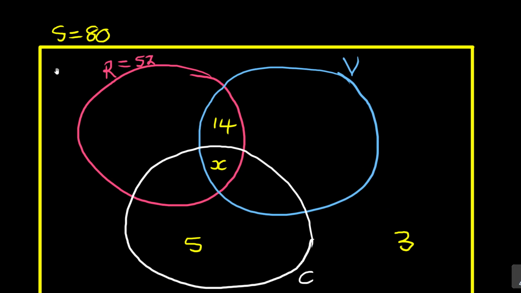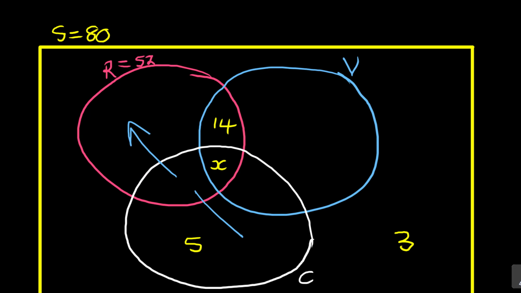Where is rugby? We've got rugby, those who like rugby and chess. So we've got rugby this side, and then we have got chess this side, but don't include these learners. So you can see that it is this group, rugby and chess but not volleyball. If you put X, already you're saying they also like the volleyball because it is part of the volleyball learners.